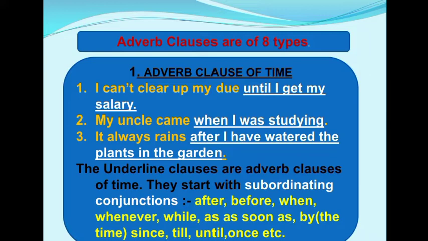They start with subordinating conjunction or linking word like until, when, after, before, whenever, while, as soon as, by the time, since, till, once, etc. These linking words tell about the time. So these are adverb clause of time.